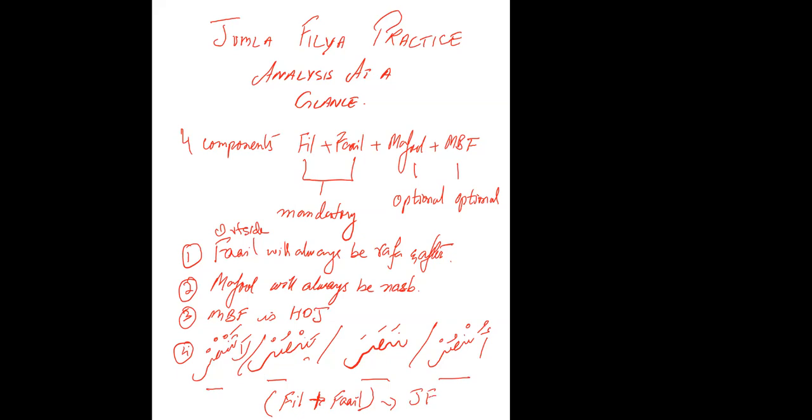So fi'l plus fa'il is Jumla Fi'liyya, right? These are the only two things that you need, at least these two things that you need for a Jumla Fi'liyya. So we'll start with, this is our first example. All of the fi'ls that we did, be it past, passive and active, be it present passive and active, be it light or lightest passive and active, be it commanding, be it forbidding, all of those fi'ls are complete Jumla Fi'liyya. Okay?